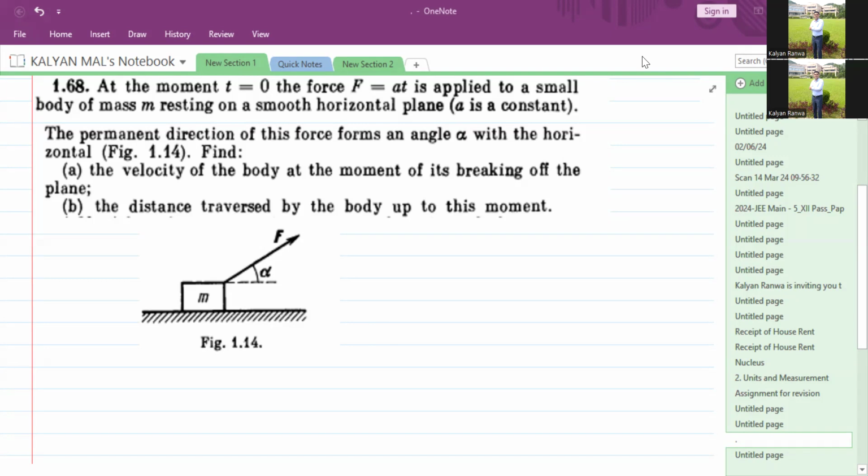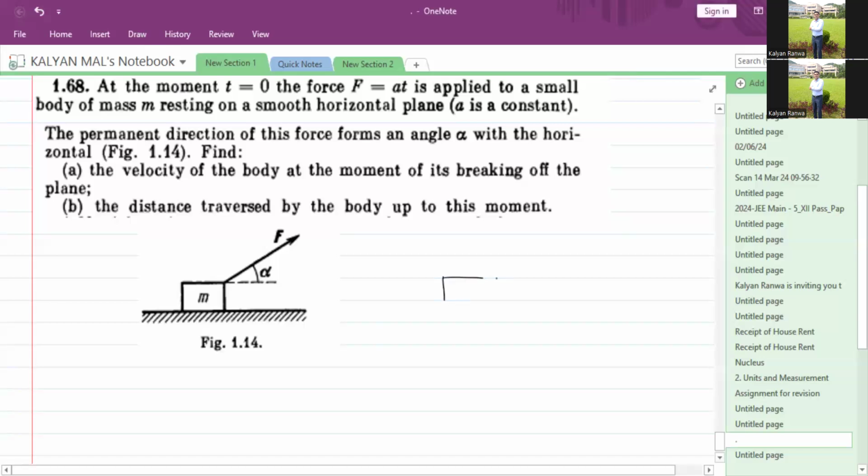The question is: at the moment t equal to 0, a force F equal to a t is applied to a small body of mass m resting on a smooth horizontal plane, where a is a constant. The permanent direction of this force forms an angle alpha with the horizontal. Find the velocity of the body at the moment of its breaking off the plane, and second, the distance traversed by the body up to this moment. So when the body leaves the surface, what will be the distance traveled and the velocity at this moment? First of all, we will draw the diagram of the given question.